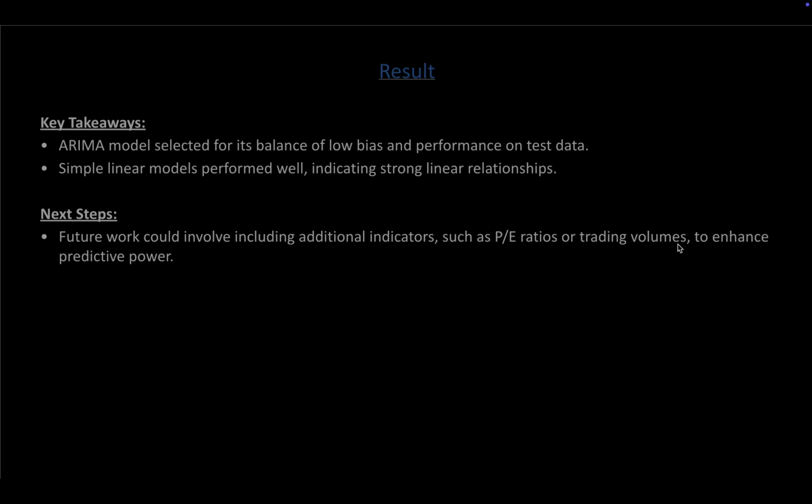In terms of results, the ARIMA model was the most successful, achieving a strong balance between low bias and prediction accuracy. Linear models also performed well, confirming the presence of strong relationships in our data. As a next step, additional indicators like PE ratio or trading volume could be incorporated to enhance its predictive power.